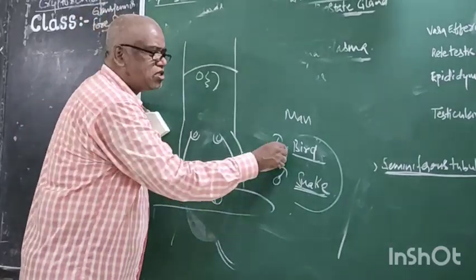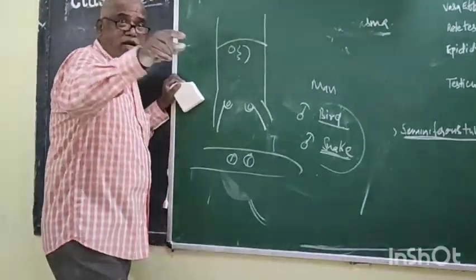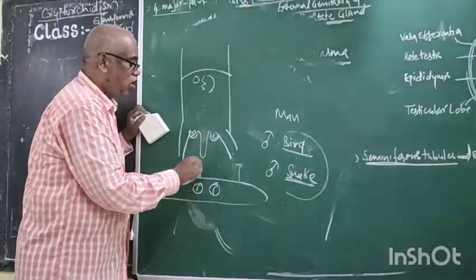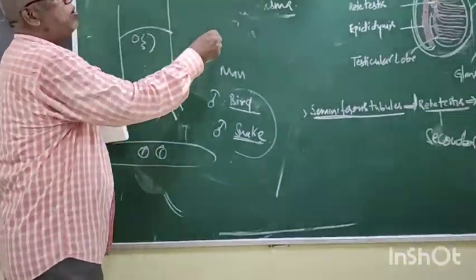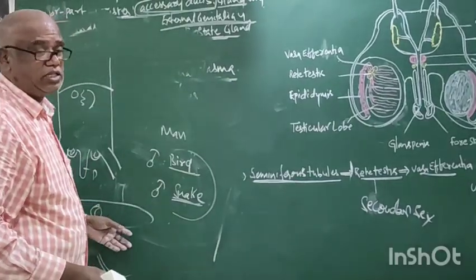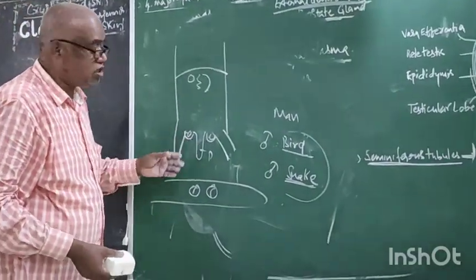That means the testis is not visible. But in a snake it is also not visible. But in addition to this testis, we can see what? Pelvis. Now the name external genitalia indicates that which appears externally to the eye. That is called external genitalia.